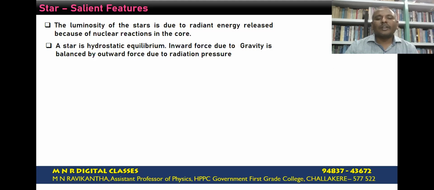When this radiation pressure balances the gravitational force, which is in the inward direction, we say that the star exists in hydrostatic equilibrium. This hydrostatic equilibrium is one of the important characteristic features of a stable star.